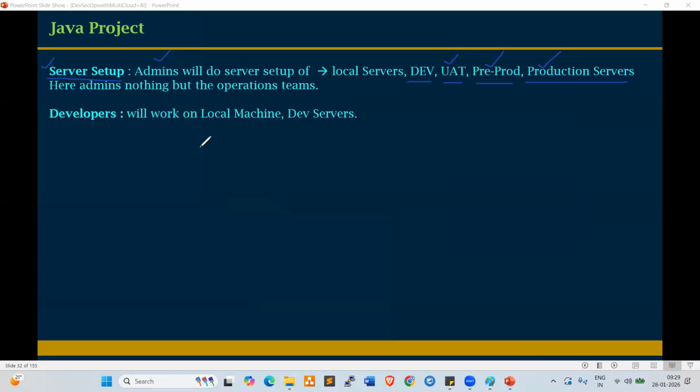But who will build the code? DevOps engineers build the code. Build means deploy, right?